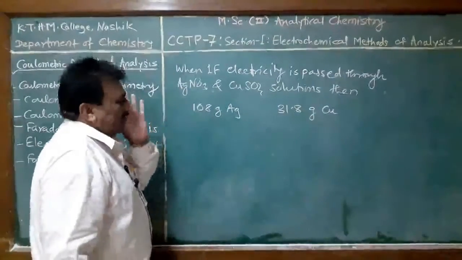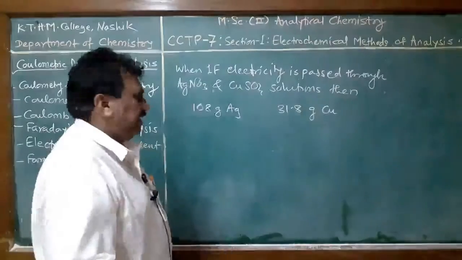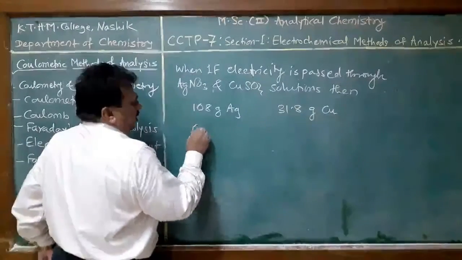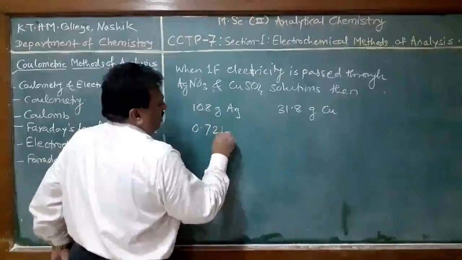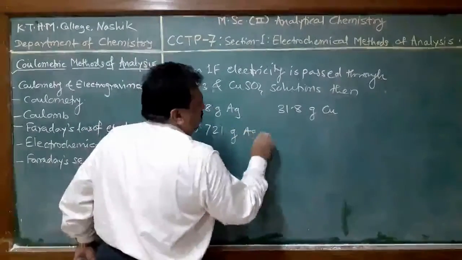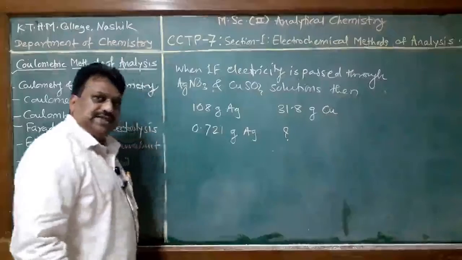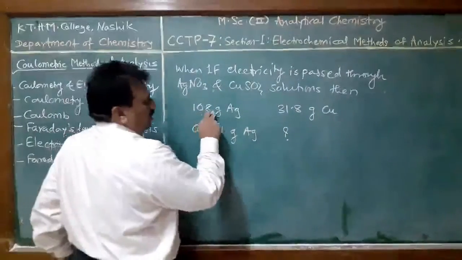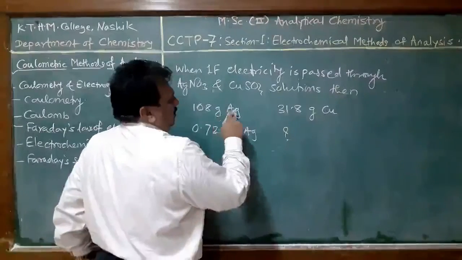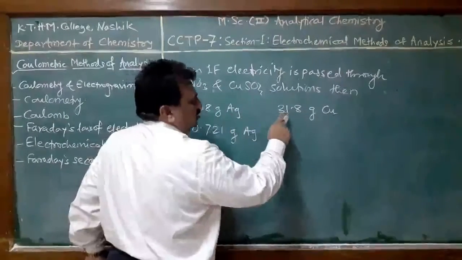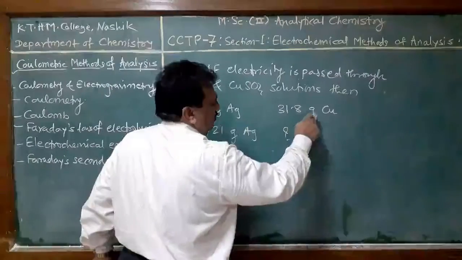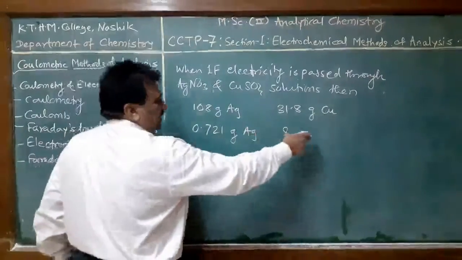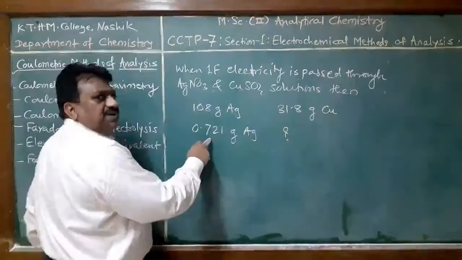Here in the problem we do not know the quantity of electricity, but when 0.721 gram of silver is deposited, how much copper is deposited? Therefore, we have a relationship: 108 gram of silver deposition corresponds to 31.8 gram deposition of copper. So how much copper will be deposited when this much silver is deposited?